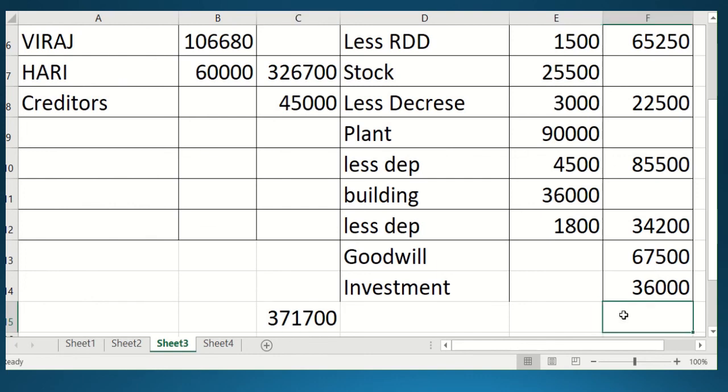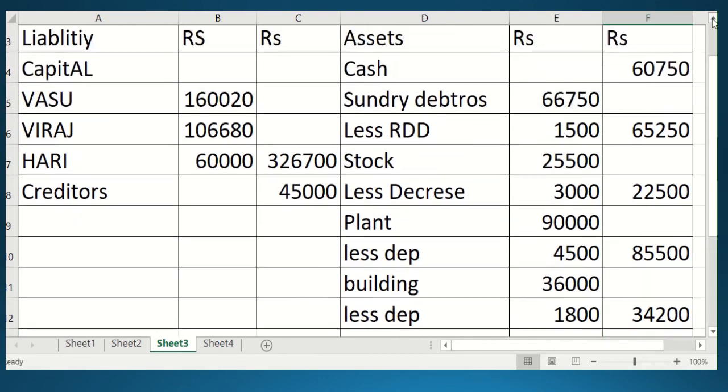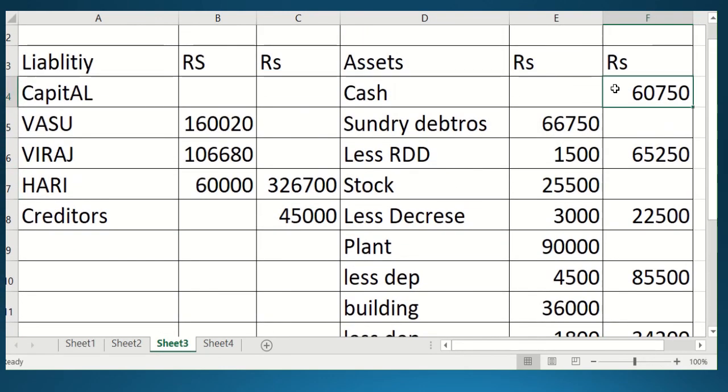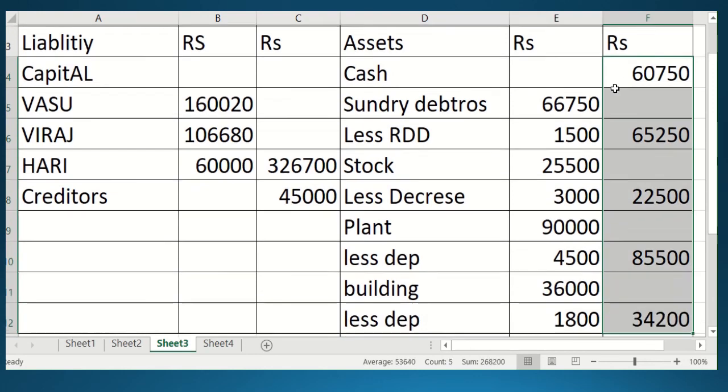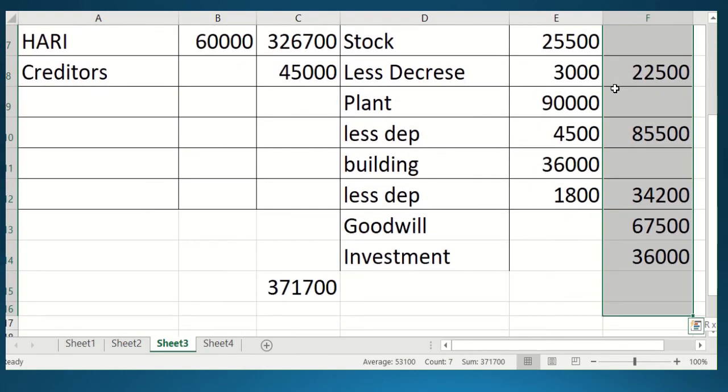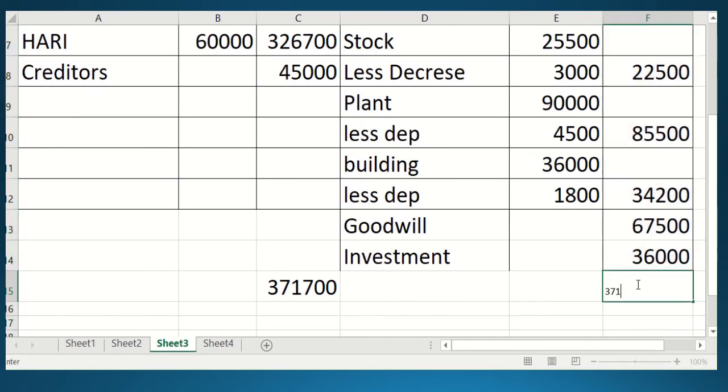And again, if you do the total of the asset side, you should get the same total, 3,71,700. Then your problem will be correct, and it means you have not left anything. Now our balance got matched, students. So this is the process of solving the problem.